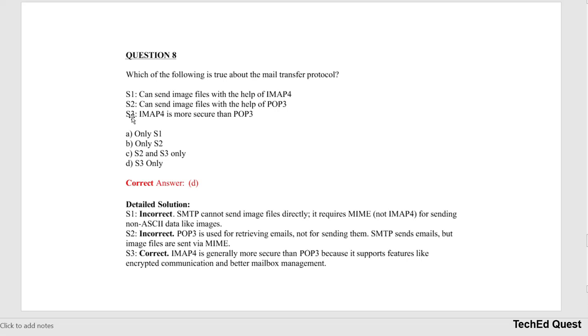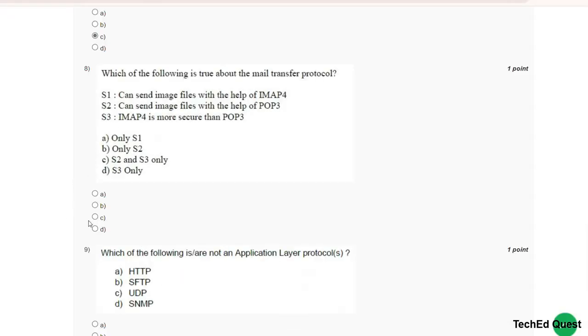And the third statement, IMAP4 is more secure than POP3. This statement is correct. IMAP4 is generally more secure than POP3 because it supports features like encrypted communication and better mailbox management. The correct option is D, only the third statement S3 is correct.